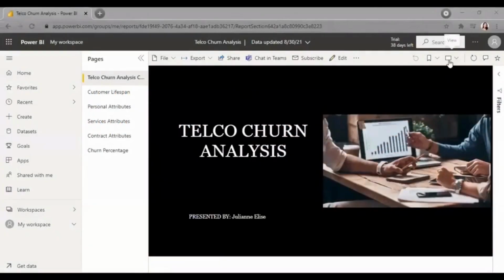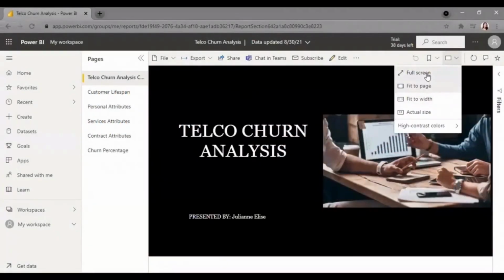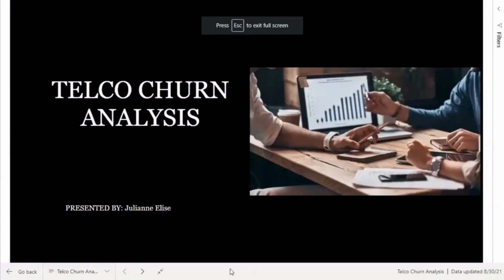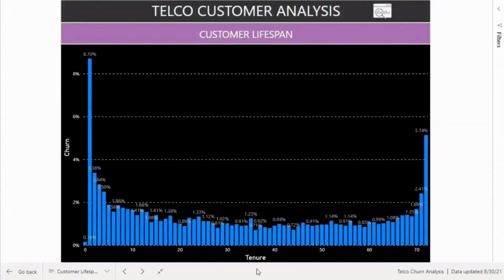Welcome to the Power BI service, and here, we see the analysis of telco that I made. The customer lifespan, in years, is represented by the variable tenure, and customer churn by the variable churn, which is the target variable of this analysis. This bar chart can offer a good perception of how churn is distributed across the customer's lifespan. We can see that the biggest majority of clients cancel or do not renew their subscription in the tenure of 1, totaling